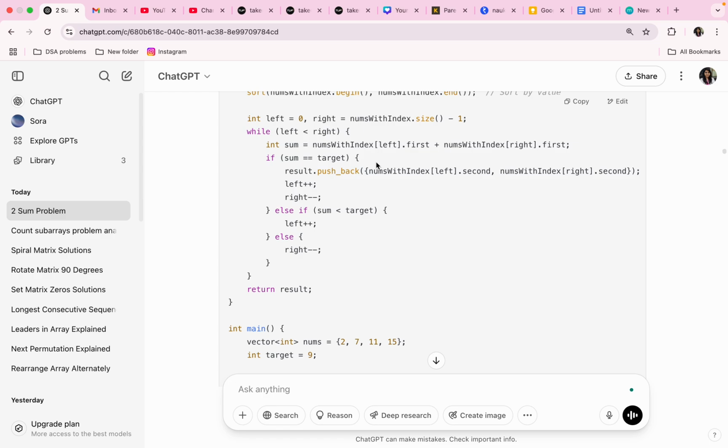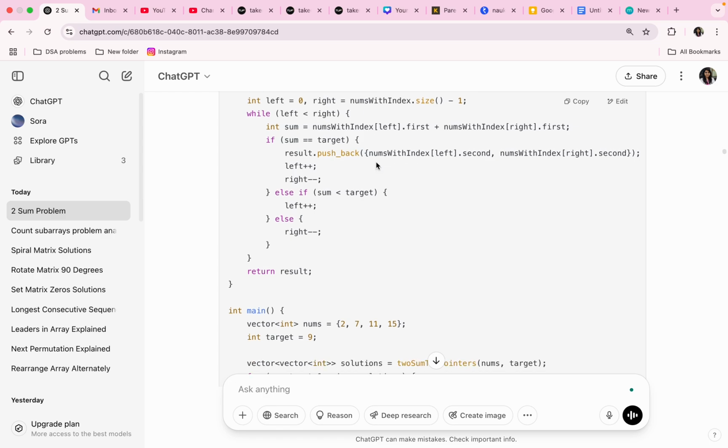And if this sum is equal to target, if it matches with target, then result.push_back the numsWithIndex[left].second and numsWithIndex[right].second. We are pushing the second parts of this left and right, because that second part is the index. So we are storing these indices in the result vector.